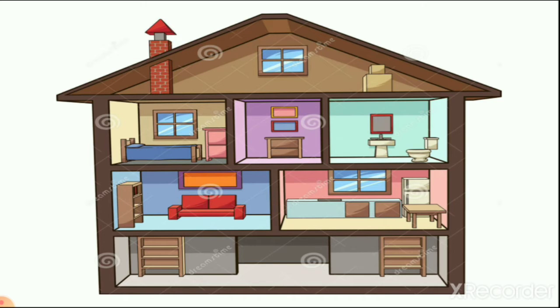Then we learn about different rooms of the house, which are the kitchen in which we cook food, the bedroom in which we sleep, the bathroom which we use for taking a bath, the washroom, and the living room in which we put things like a sofa and TV and many other things. Then one room is known as the study room in which we do our homework, right?